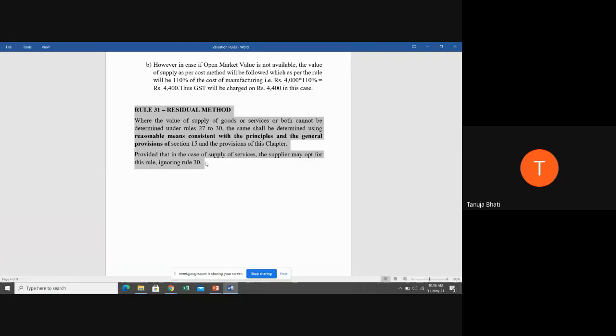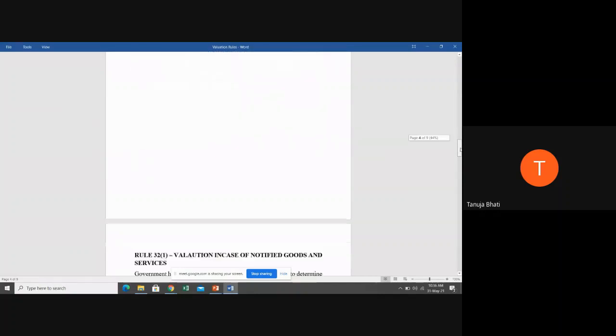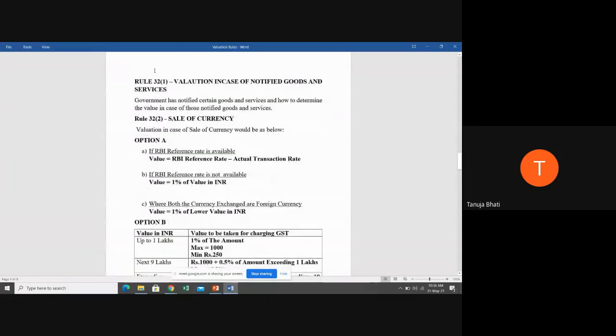Now let us move ahead to rule 32 subsection 1, which says notified goods and services issued by the government. Again, when I'm saying notified goods and services, it means the government has told that if there is a supply of such goods and services which it has notified, how to value them, only in the list of notified goods and services. So let us see. Rule 32 subsection 1 says valuation in case of notified goods and services. Government has notified certain goods and services and how to determine the value in case of those goods and services.